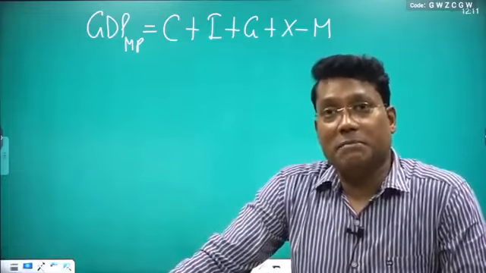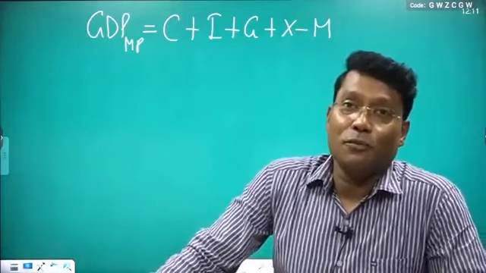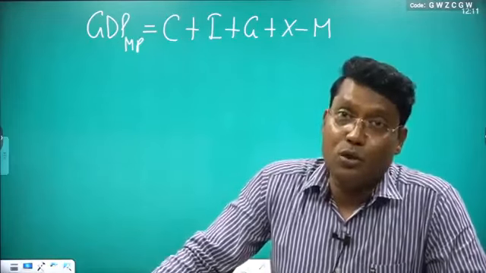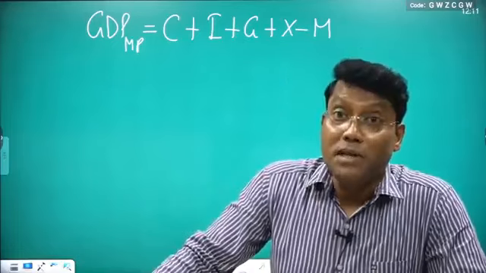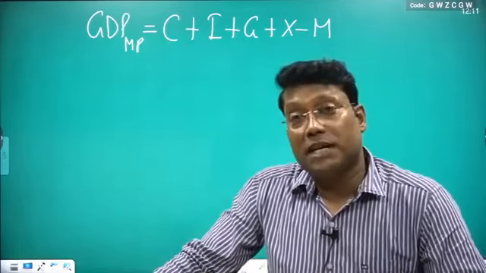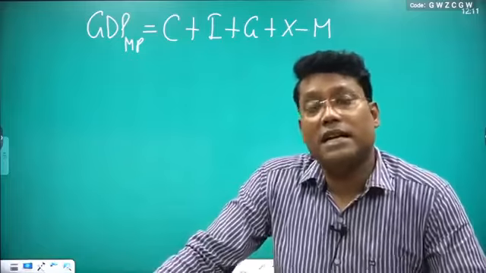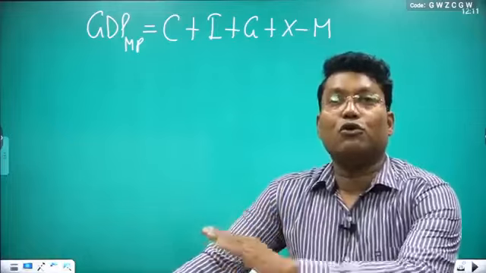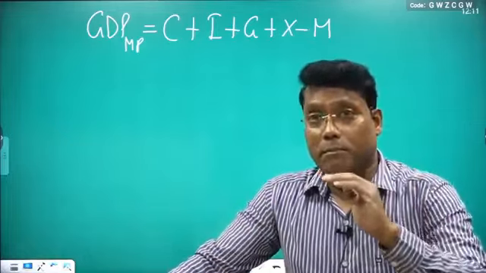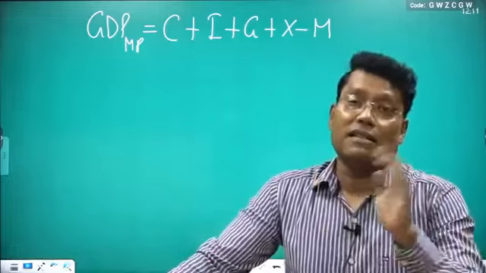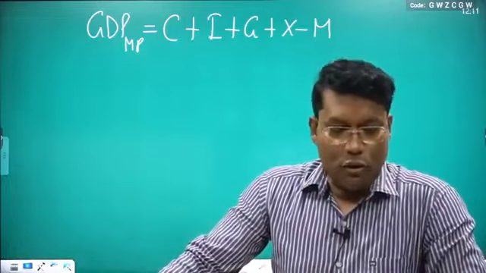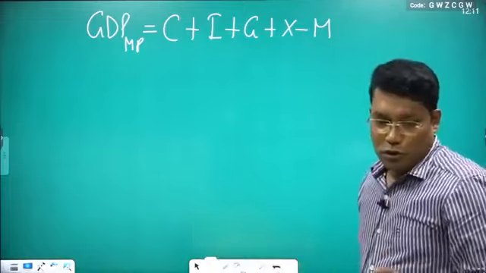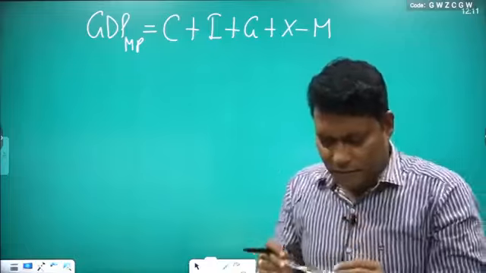And once you are getting GDP at MP, then as you followed in yesterday's class, you can convert from GDP at MP to GDP at FC. You can convert to NDP at MP. You can also convert GDP at MP to GNP at MP just by adding the NFI. All these things you already know. So from here you can go to any form, net, factor cost, even the national income. Clear here?